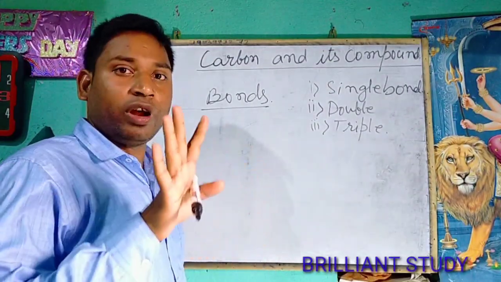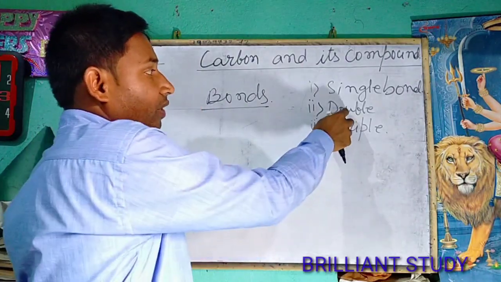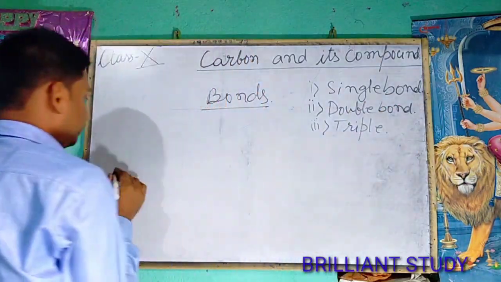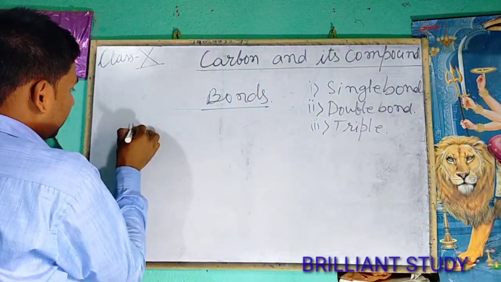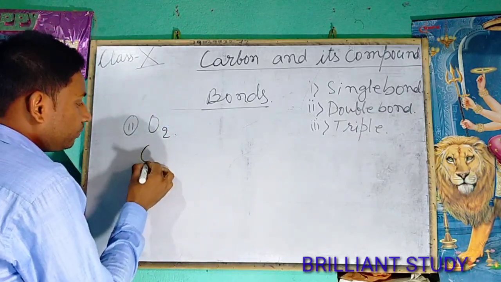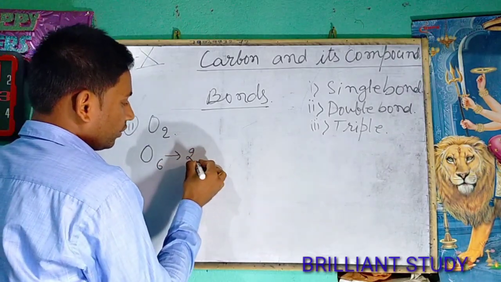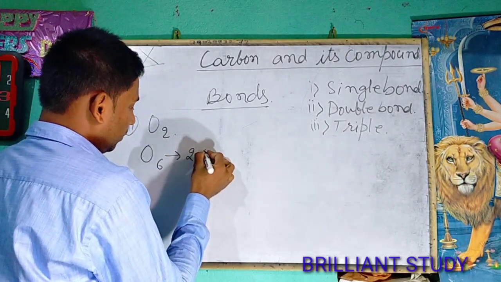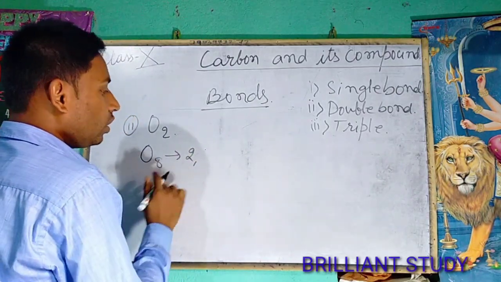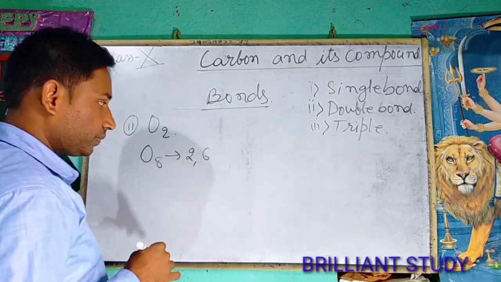When there is sharing of 4 electrons, then in this case there will be double bond. So for this, take an example. Take the example of oxygen molecule. The oxygen has 8 electrons, so its electronic configuration will be 2, 6.